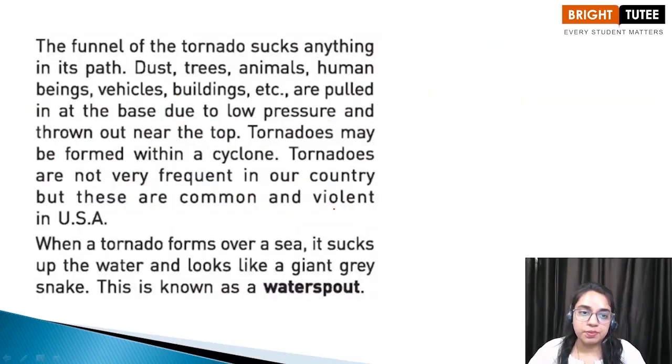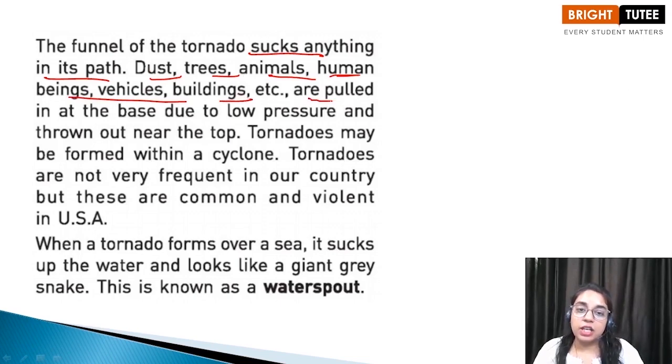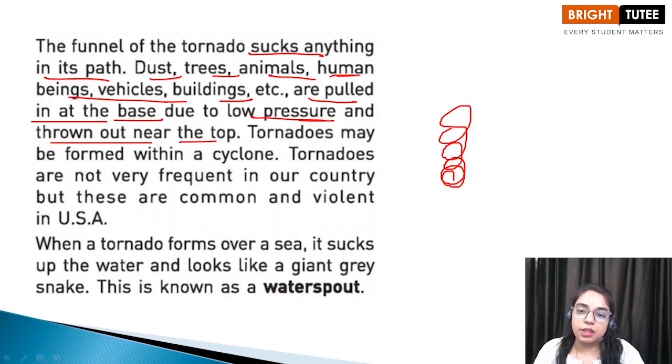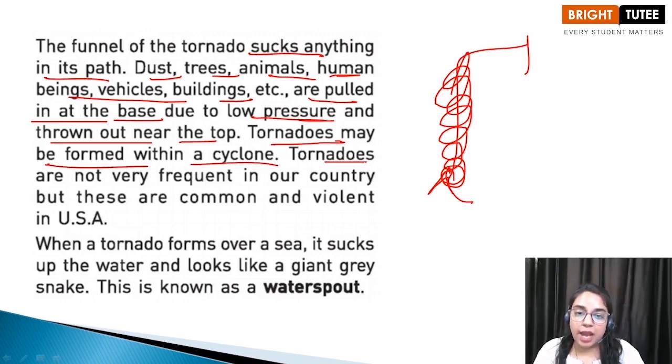Then children, the funnel of the tornado sucks anything that comes in its path, so it creates massive destruction. Dust, trees, animals, human beings, vehicles, everything is pulled in at the base due to the low pressure and thrown out near the top. These tornadoes may be formed within the cyclone, and tornadoes are not very frequent in our country, but these are common and violent in USA.